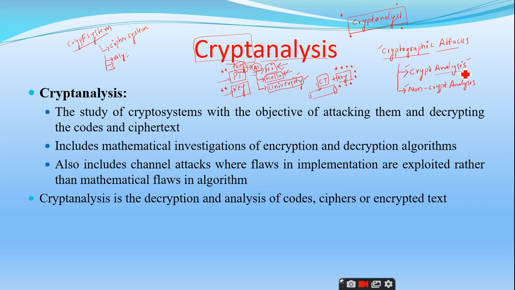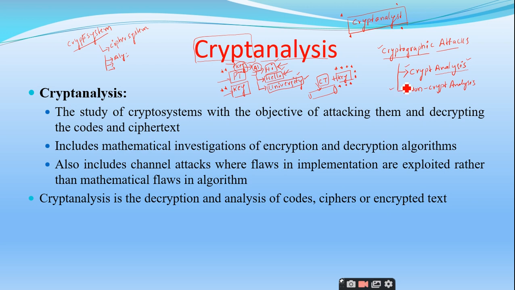Cryptanalysis makes use of a lot of mathematical concepts, and the main objective is to attack the cipher codes or the ciphertext, and by making use of that ciphertext, retrieve either the plaintext or the key.